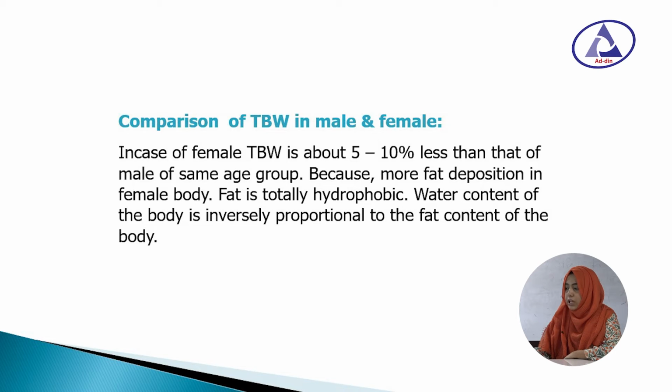Fat is totally a hydrophobic substance. So, water content of the body is inversely proportional to the fat content of the body. And in elderly male and female, there is less muscle content. As muscle holds the water, that's why adult male and female contain more body water than elderly male and female.